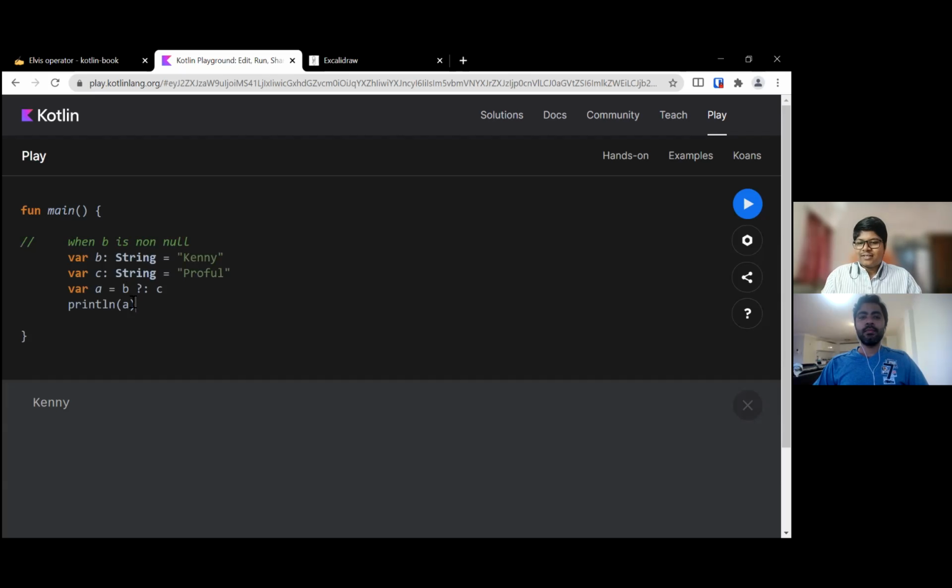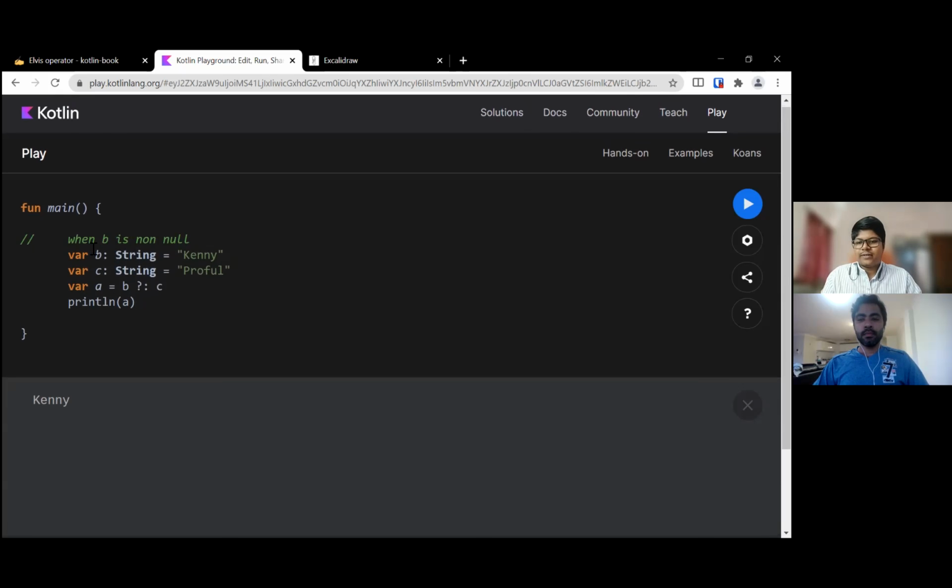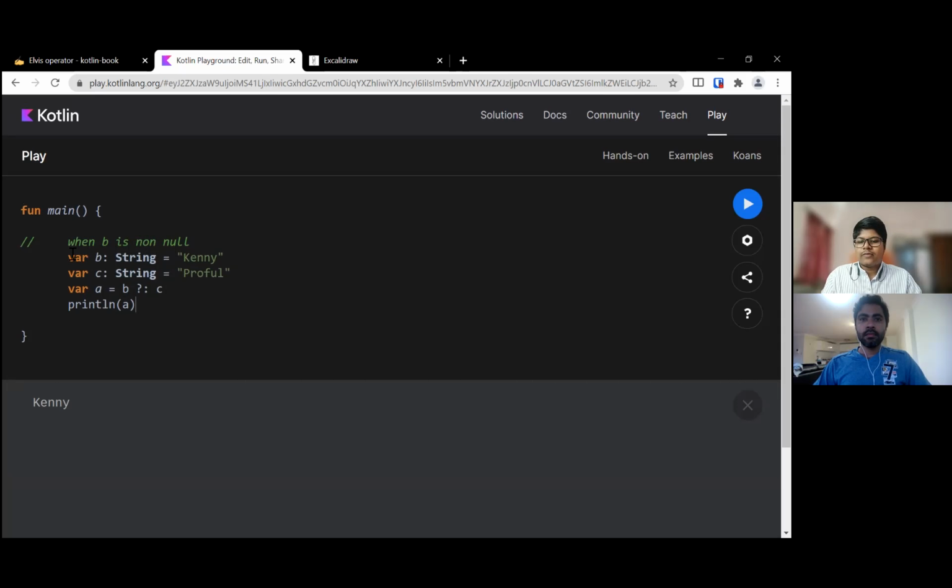So I thought, okay, maybe it will be simpler to use this. Okay, so we are looking at the sample code for the first case, that is B is already available, or B is not null. Here we are defining a variable B, which is a string, and I have given a string called Kenny. And C, also a string, I called Praful. And in the var, we are creating A, and then we are using that same Elvis operator, B ?: C, and we are going to print that A.